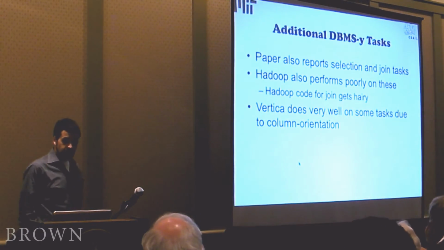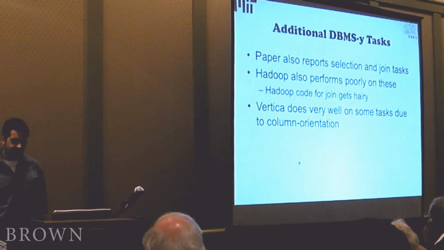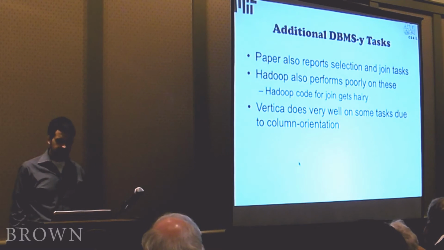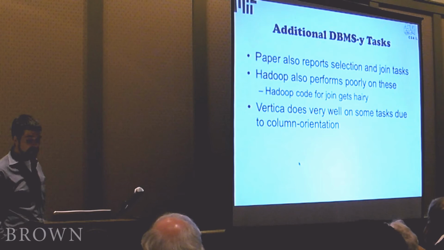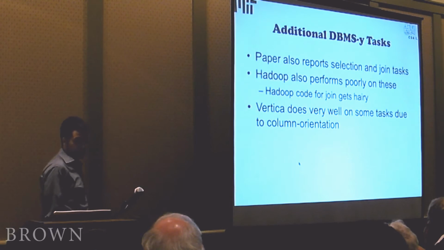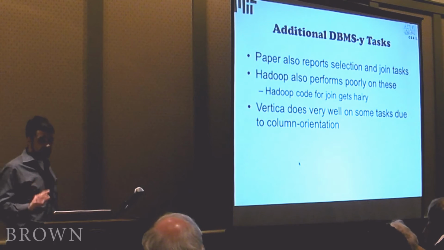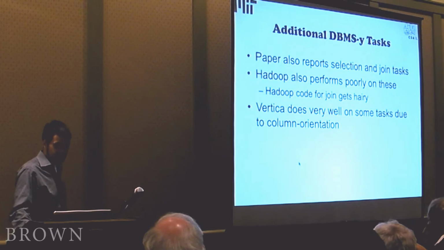All right, so we have a number of additional database tasks in the paper. We call them the selection and join tasks. Hadoop also performs relatively poorly on those tasks. The reason for this is that the Hadoop join code gets a little bit hairy. It's one reason. The joins involve multiple rounds of MapReduce. It's not very straightforward to write joins, actually, in Hadoop. Vertica also does very well on some tasks due to column orientation, again, and its aggressive compression.